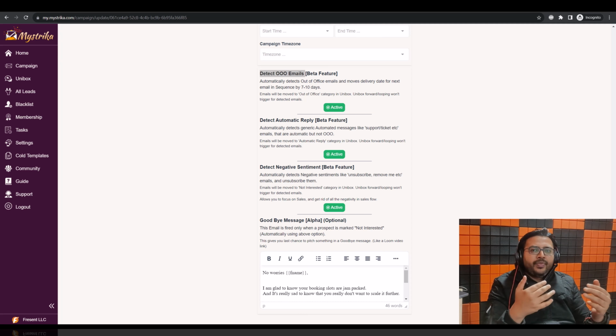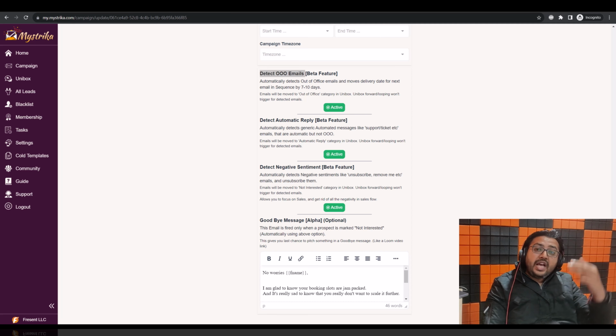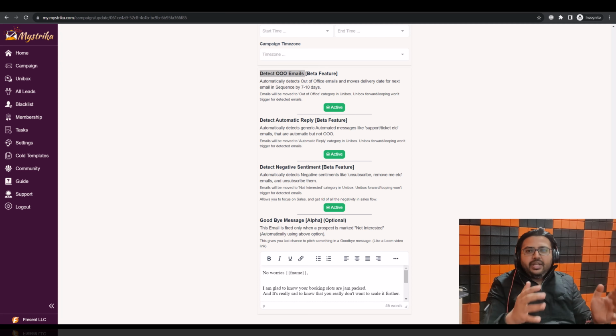Suppose you sent the first email and what we received back is an out of office. The Mystrika system will detect this is out of office, and it will delay the next email in the sequence by another 7 to 10 days. That means when the next email lands in the inbox, the prospect would be in office and there is a high chance for you to get a response.